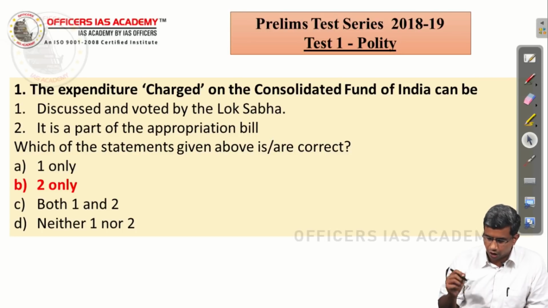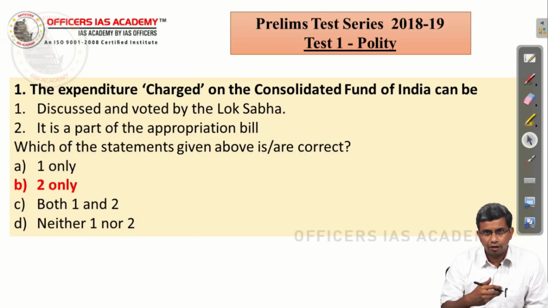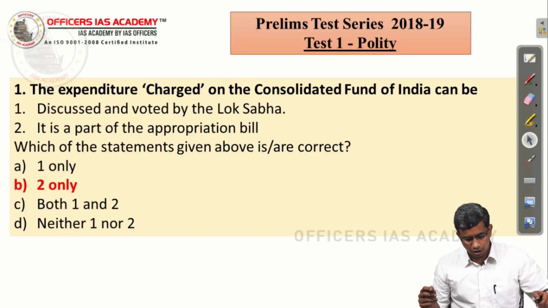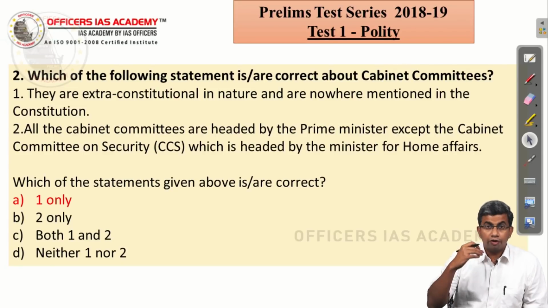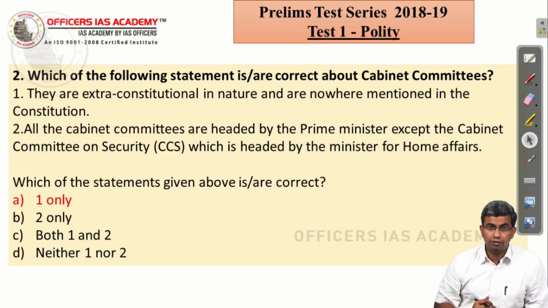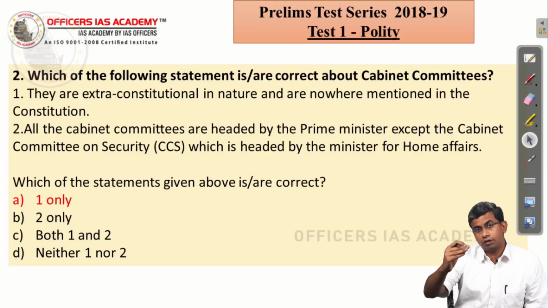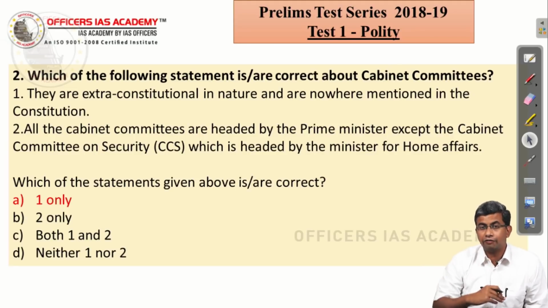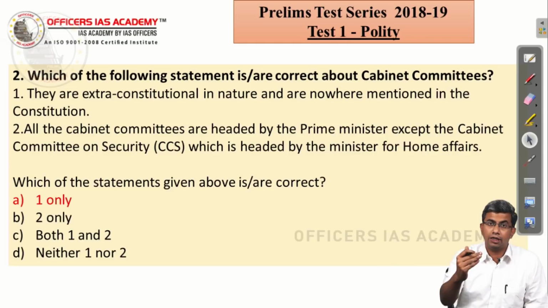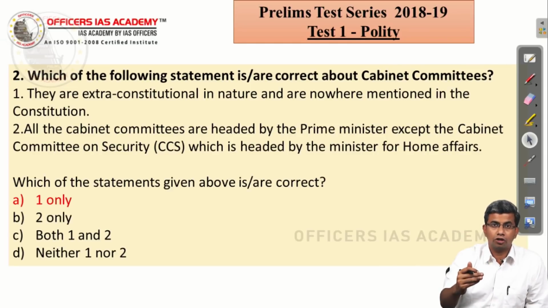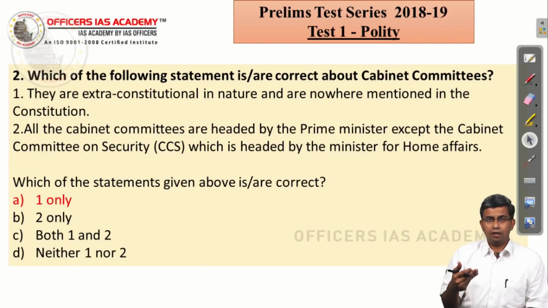All the correct answers are marked in red, so you will be able to view them when you are viewing it. Next: which of the following statements are correct about cabinet committees? They are extra-constitutional in nature and nowhere mentioned in the Constitution. We have discussed the legislature in detail in the class. The cabinet committees, as I had mentioned to you about the control and various other things, and as you have read in current affairs also, are part of the rules of Lok Sabha. So automatically the first statement is correct. They are not mentioned in the Constitution, you will be able to determine immediately.